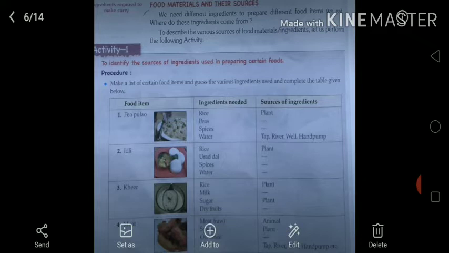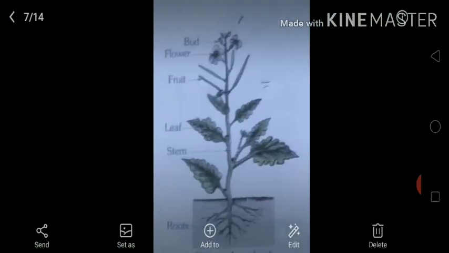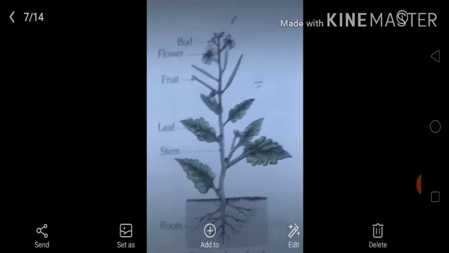Next, idli. In the same way, you will find out what ingredients are needed and what the sources are. Please go through this table carefully and read it one by one. Now, from the table, it is clear that the major sources of the various food ingredients are either plants or animals.